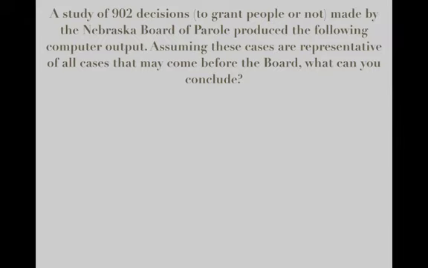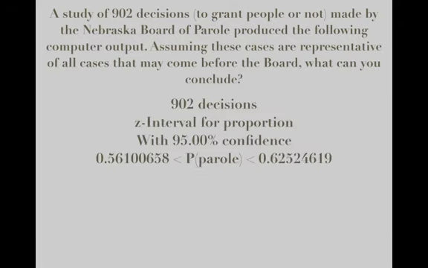Next question. A study of 902 decisions to grant parole or not made by the Nebraska Board of Parole produced the following computer output. Assuming these cases are representative of all cases that may come before the board, what can you conclude? So we're given 902 decisions, a z-interval for proportion with a 95% confidence level, and we know that the proportion is between 0.561 and 0.625.